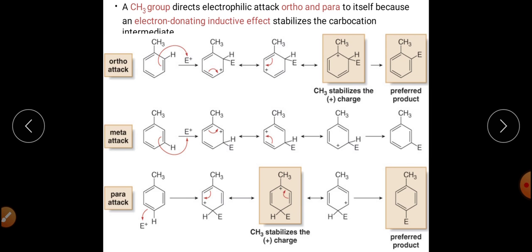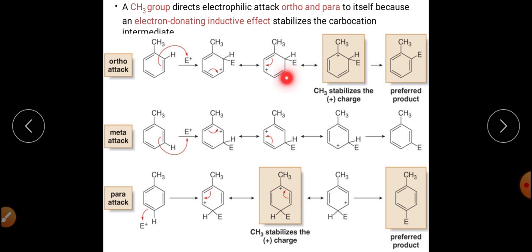So taking the example of toluene, we have the CH3 group attached to the benzene ring, and how is this CH3 group ortho-para directing in its nature? We can have three different kinds of attack. For example, this is the ortho attack, where CH3 is attached on the benzene ring and the electrophile attacks at the ortho position. So this will be the arenium ion, and we know that this arenium ion is resonance stabilized.